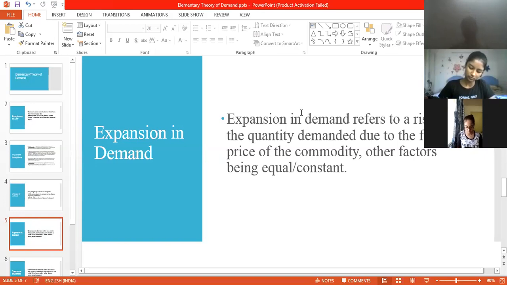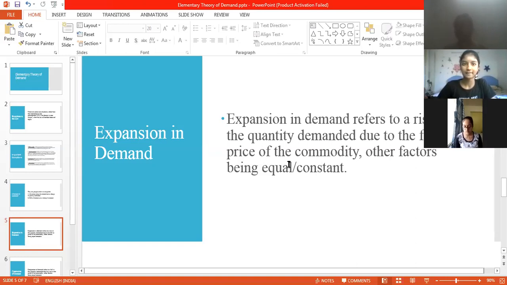So the expansion in demand refers to a rise in the quantity demanded. The quantity demanded is always expressed on the x-axis. I had explained this earlier, and we'll be doing that in detail now. Always the quantity demanded is on the x-axis and the price of the commodity is on the y-axis.